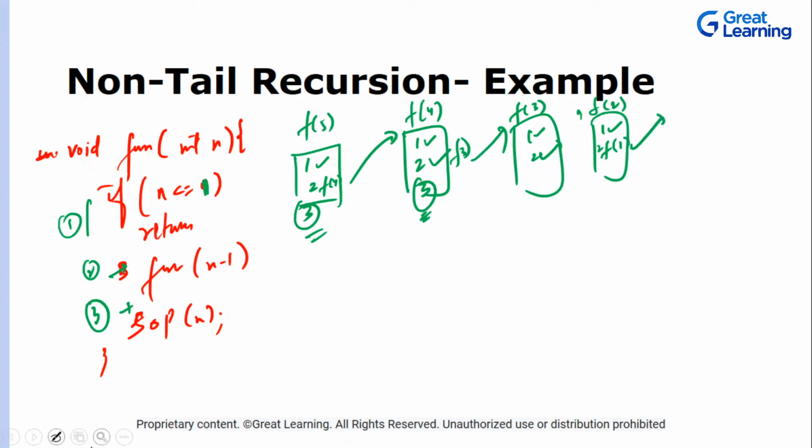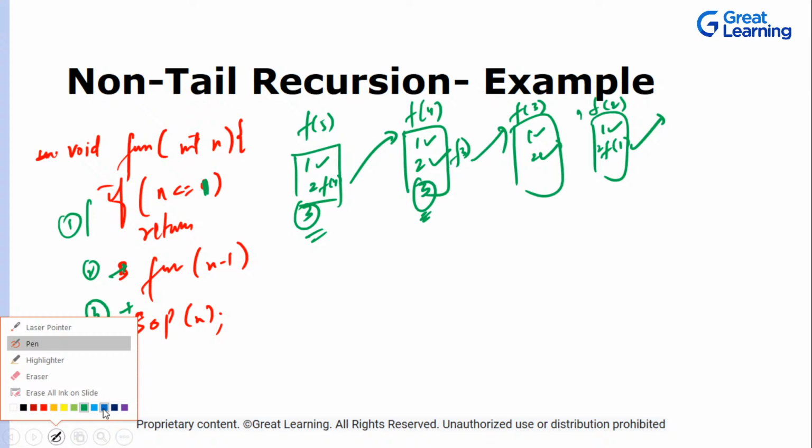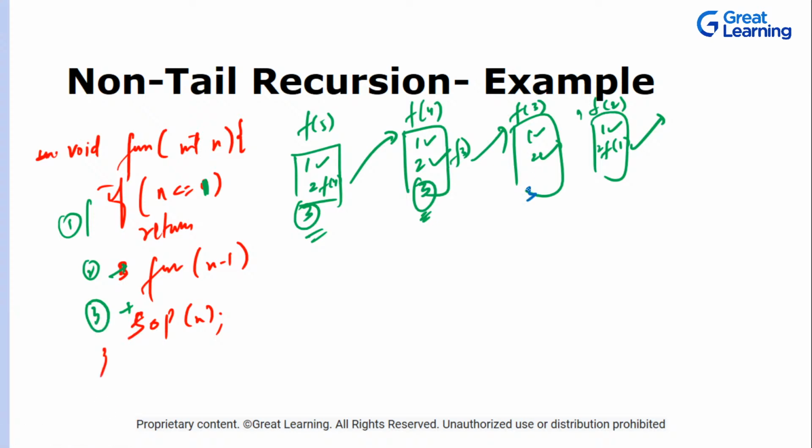Now what happens over here? This is the most important thing of performing this recursion call. So the third statement is left over here, over here, over here. What's the third statement? This third statement, because recursion was called before that. Okay, this is a non-tail recursion. Now once the function with argument 1 is called, we check, this is equal to 1, so return.